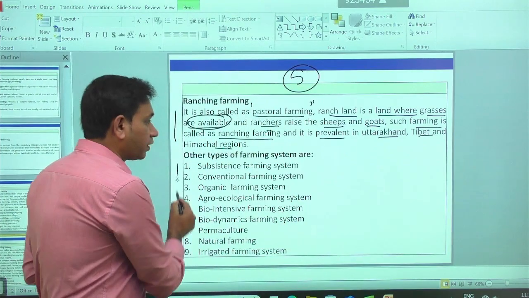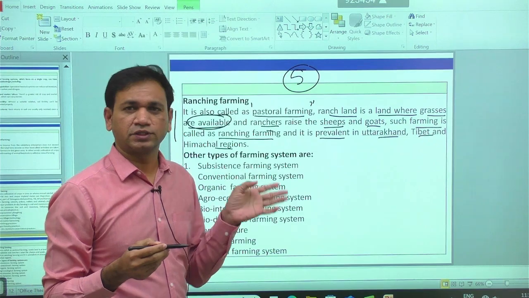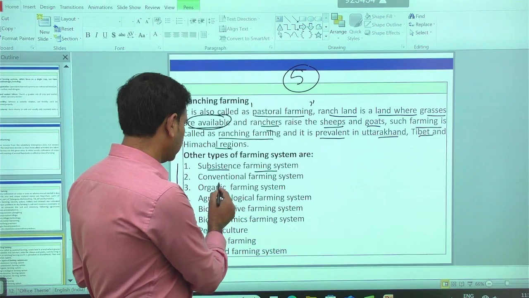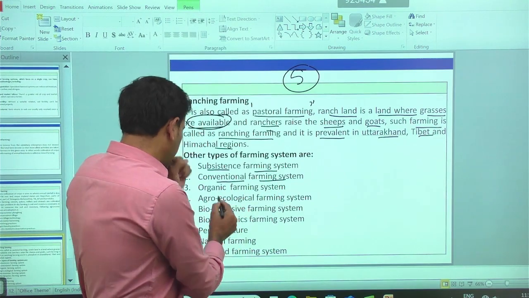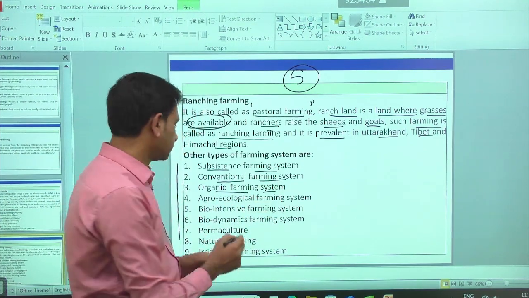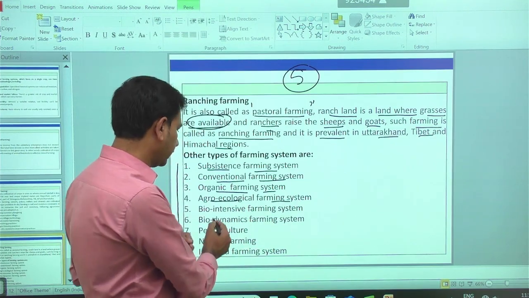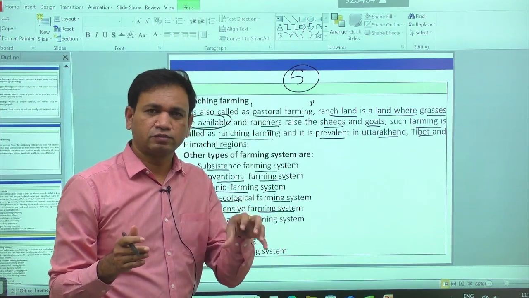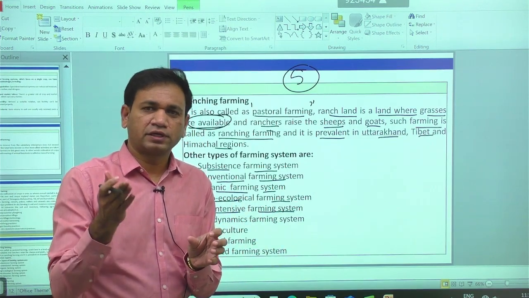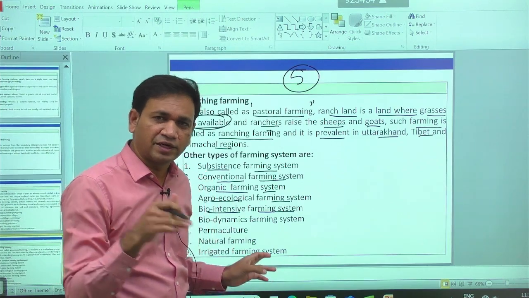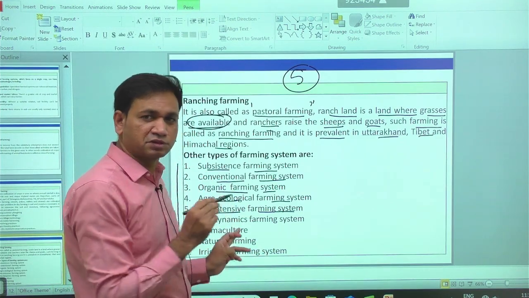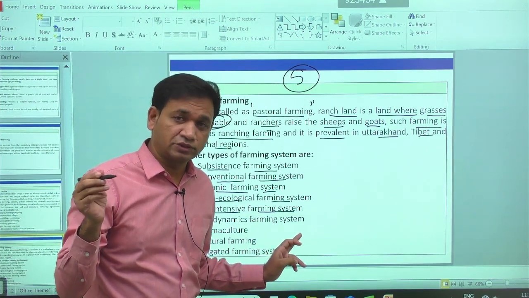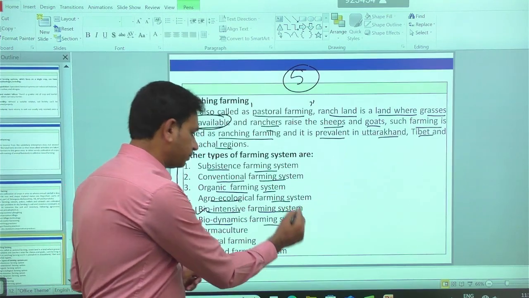The third common type of farming that we observe from one region to another is subsistence farming. It is also one type of dryland farming. Then the conventional farming system. Then the organic farming system in Sikkim, then the agroecological farming system, then the bio-intensive farming system. Bio-intensive means with lesser units. Intensive means that with less unit area, more productivity is taken. More productivity taken from a smaller land holding is called the bio-intensive farming system. Especially in the Indian condition, intensive farming is quite common compared to the extensive type. Then we have the biodynamic farming system.